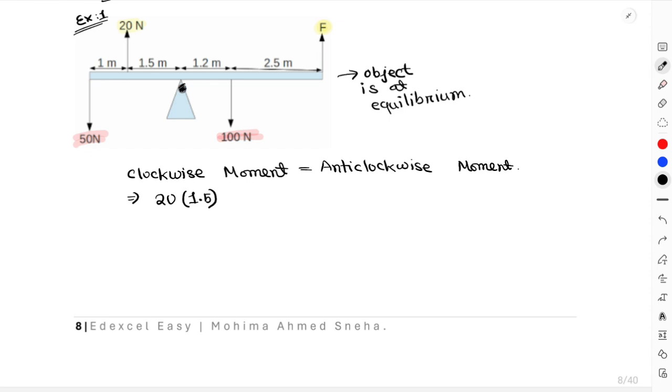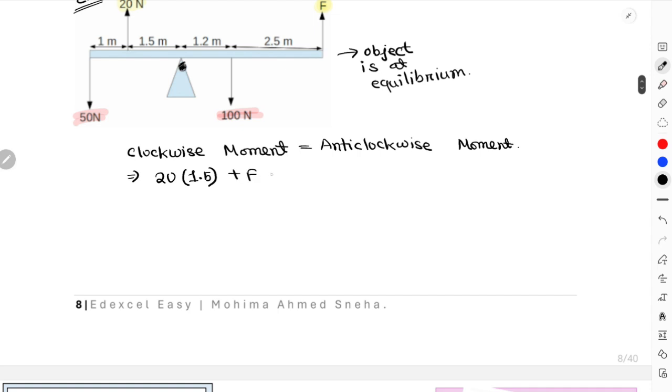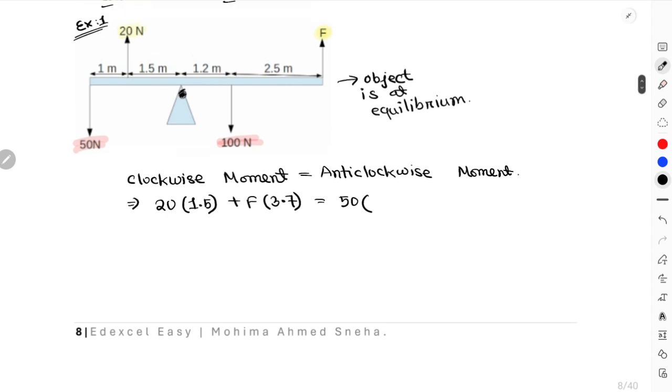So this one will be 1.2 plus 2.5, which turns out to be 3.7, so F times 3.7. And then again in the anti-clockwise direction, you have 50 multiplied with 2.5, plus 100 Newton multiplied with 1.2.